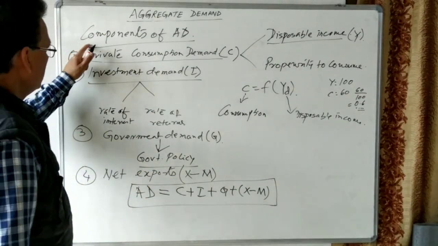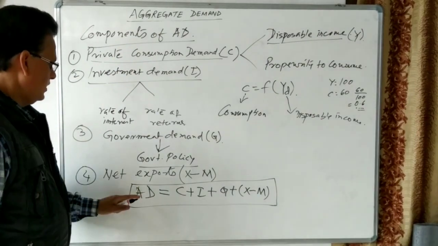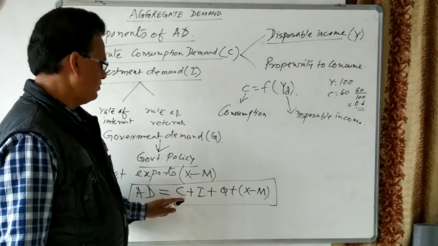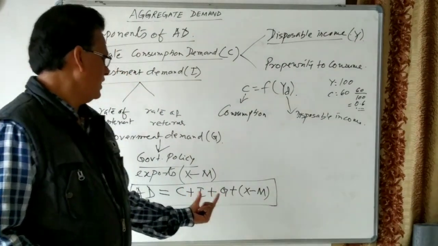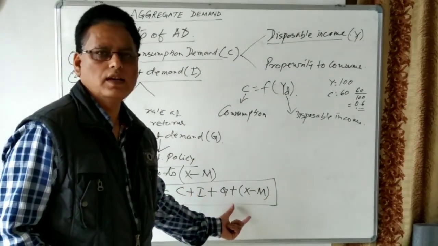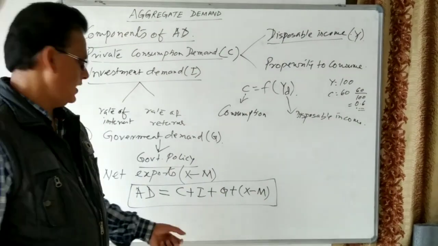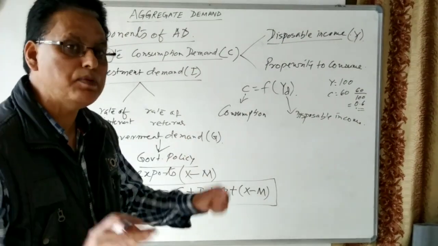So these components of aggregate demand, the goods and services, are demanded either for consumption or for investment, and that is why this formula is simplified.